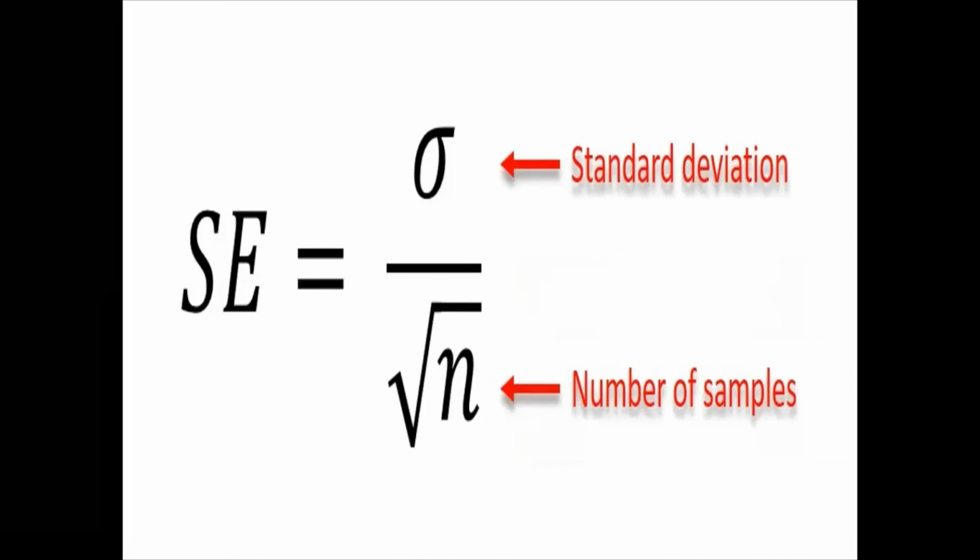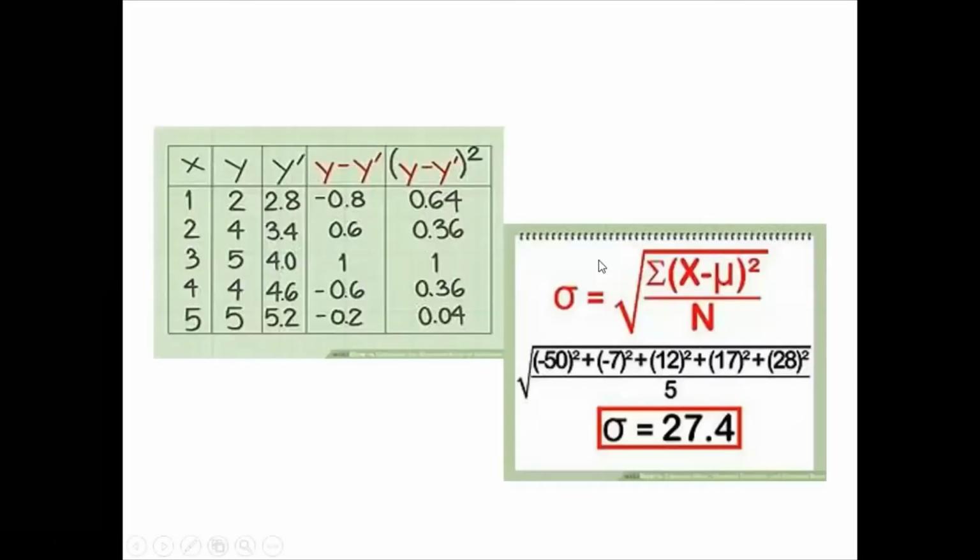And how should we write the interpretation for that? We should write standard deviation is 27.4, and while writing standard error, we write plus or minus 0.75. That means the average height of the student may be 0.75 more or less than the value of 27.4.